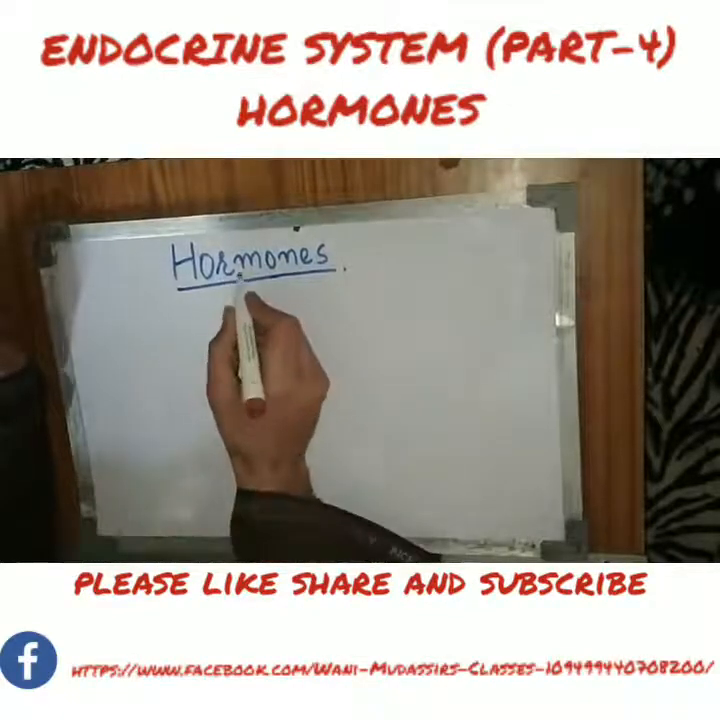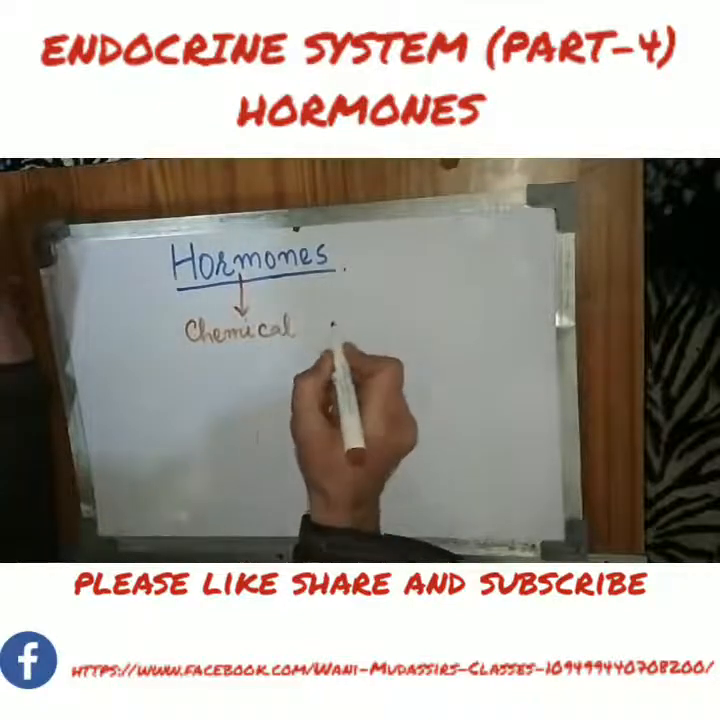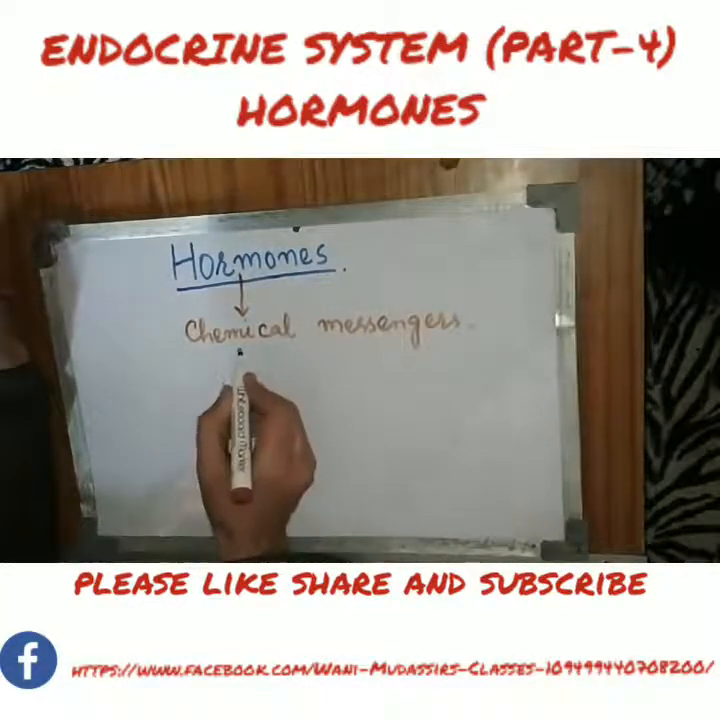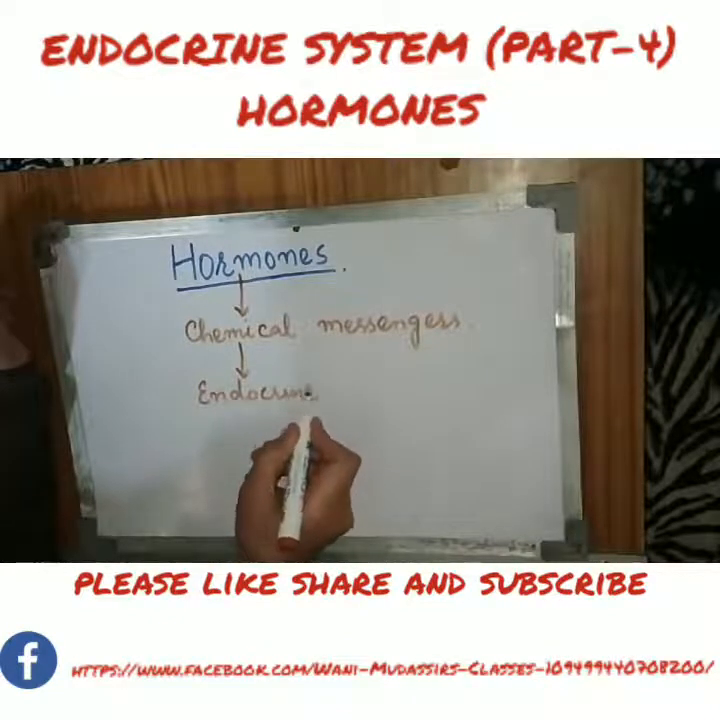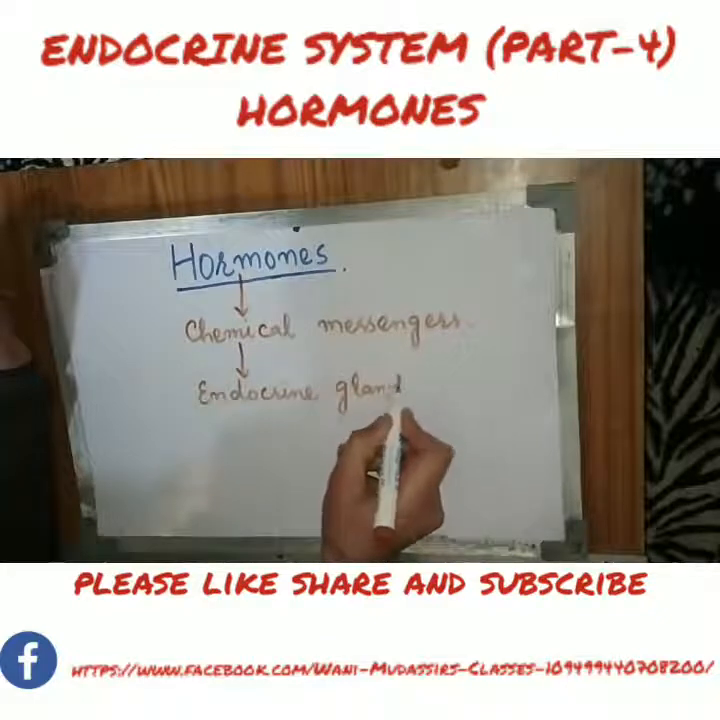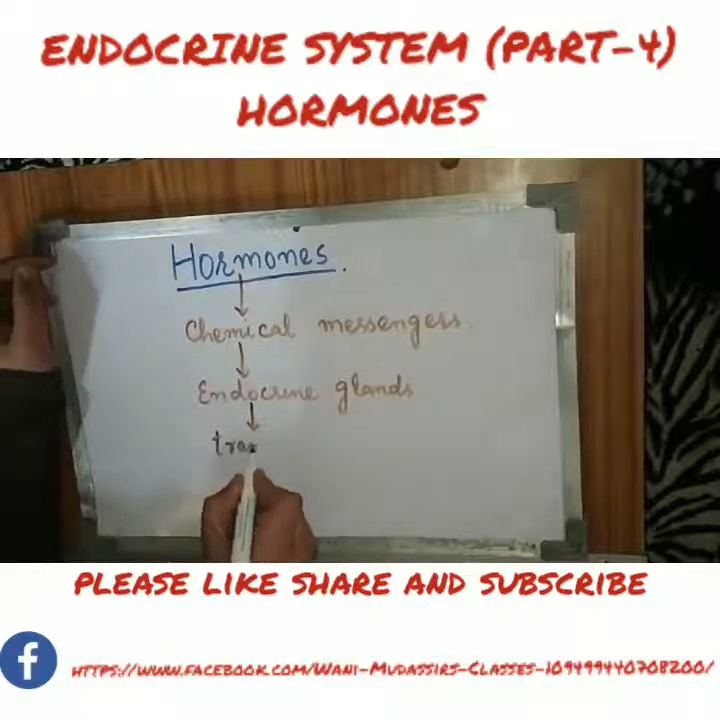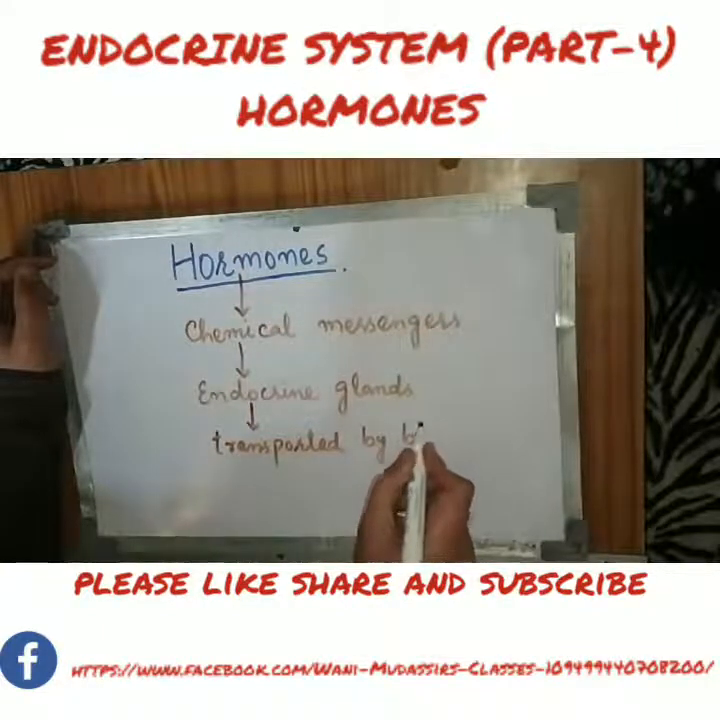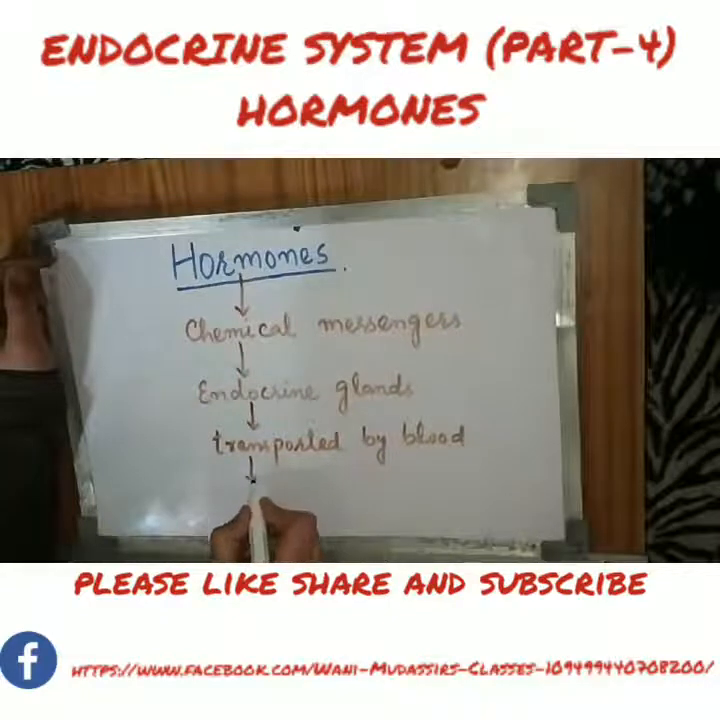So, hormones are chemical messengers. These chemical messengers are usually secreted by the endocrine glands, and after being secreted, they are transported by blood to the different target cells and tissues of the body. Or we can say they are transported to the site of action.